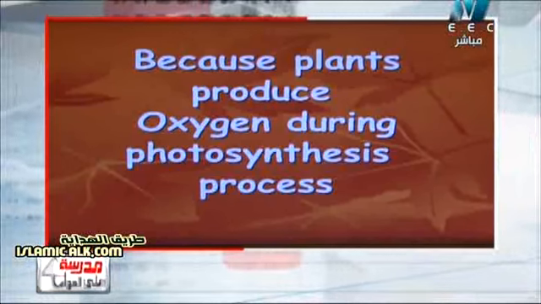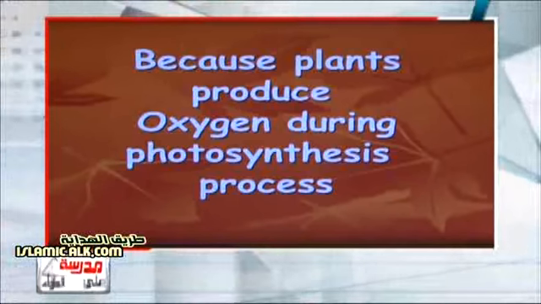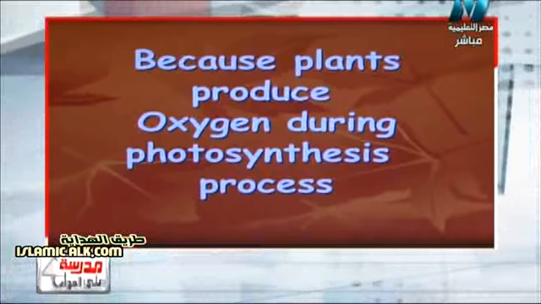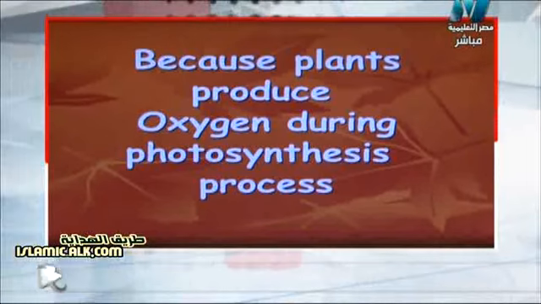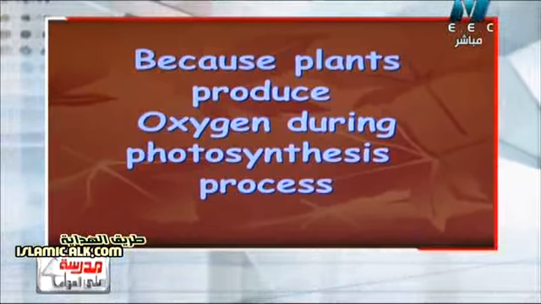Because green plants, as we know, or any plant on the earth's surface, produce oxygen gas during the photosynthesis process.